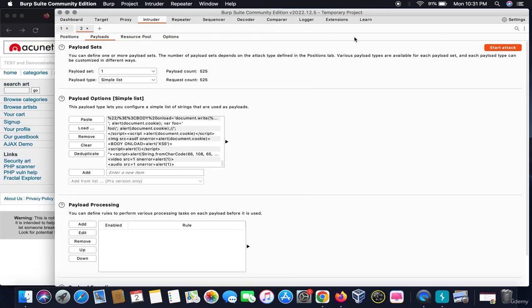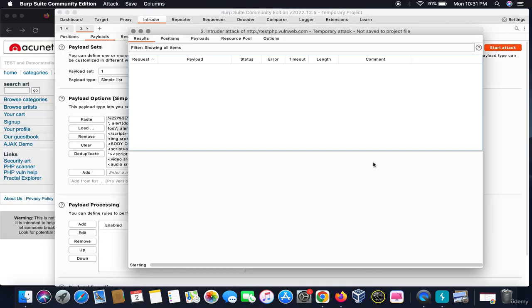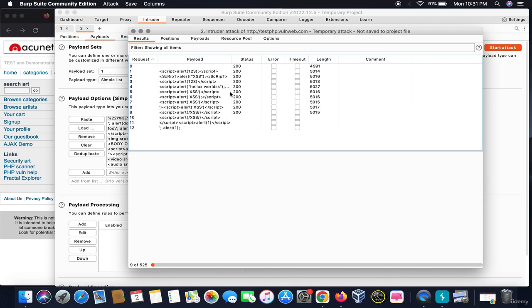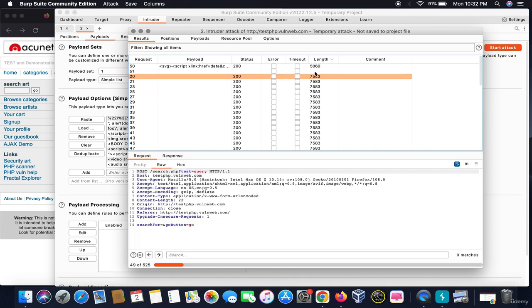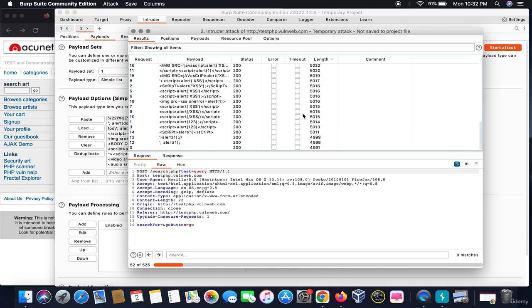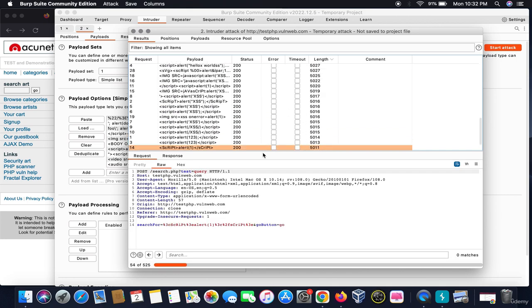On running this attack, this would give a status code of 200. Always remember, if the code is executed, the length of all other requests would be greater than the first request, which is a null payload. The length of this request is 4991, and if our code is successfully executed, the length would be greater. So we will sort this. We will double click on it and sort. See, the length of everything is much bigger than the null query.